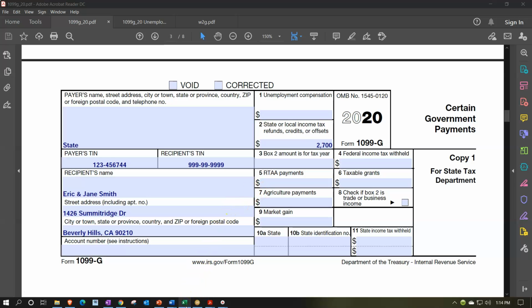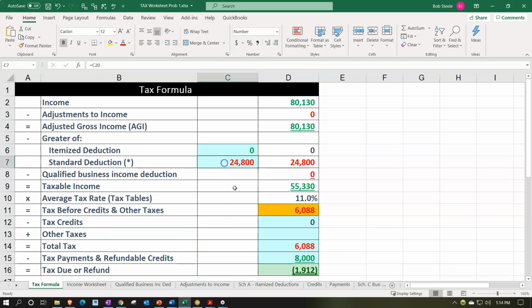So if I go back over to my Excel worksheet here, I can see they're taking the standard deduction. So it's not likely that they got a benefit from it last year, because you would only get a benefit if they were itemizing and they took the state tax deduction. So they'd have to be in a state that has state income tax typically, right? We're talking generally state income tax refund, overpaid in the prior year, got to deduct it in the prior year, 2019 in this case, as an itemized deduction. And therefore this year, if they got a refund, they should have to record that in income, considering they got a tax benefit from a payment that they didn't really make last year because they got it back.